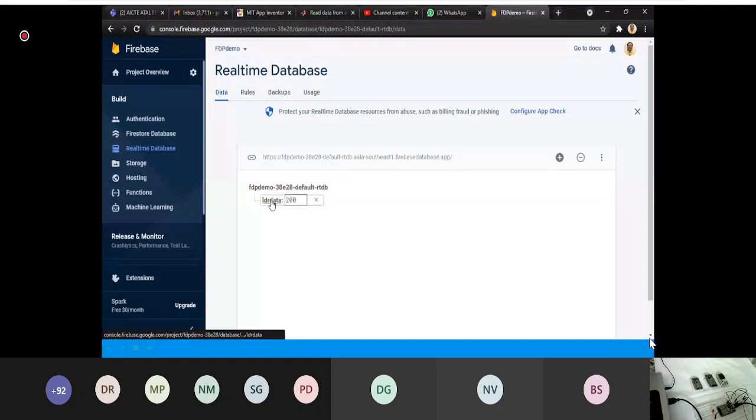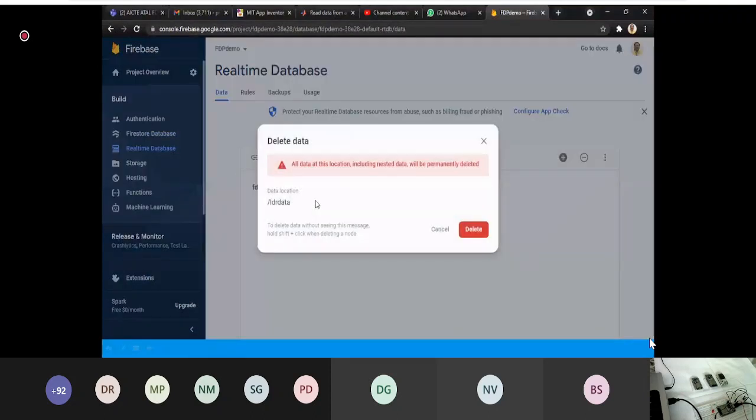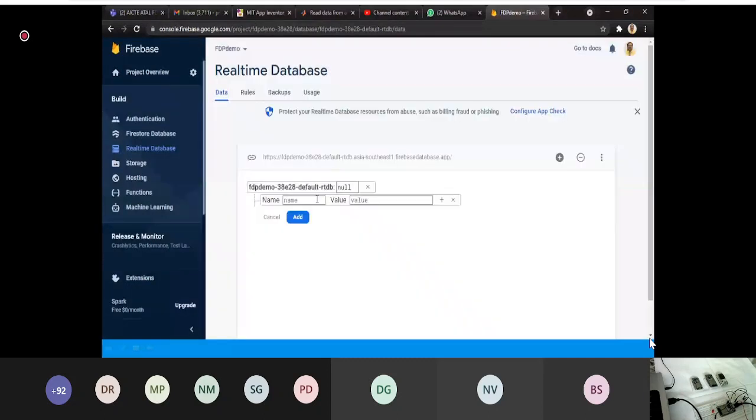Did you get how we did it? Let me repeat this again. Here is the plus button. Click on add child. Write any name for your key, say LDR data or anything, say control or light data. And I am assigning any value.